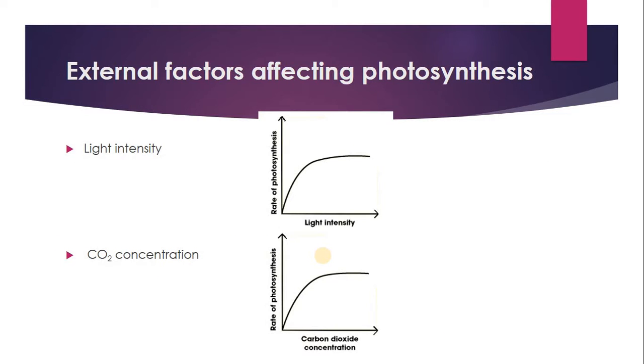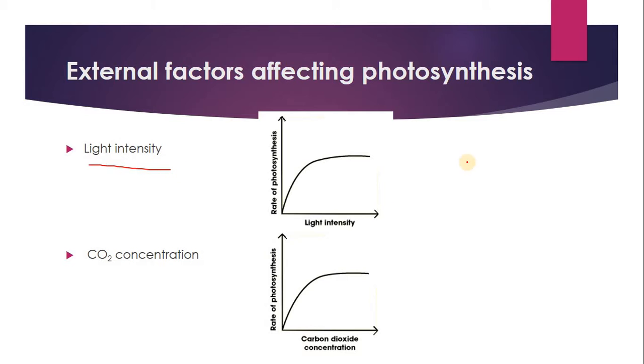So let's look at the external factors affecting photosynthesis. There are some factors which will affect the photosynthesis. What are those factors? There are two sets of factors. One is called external factors, the other set of factors is called internal factors. The first external factor is the light intensity.